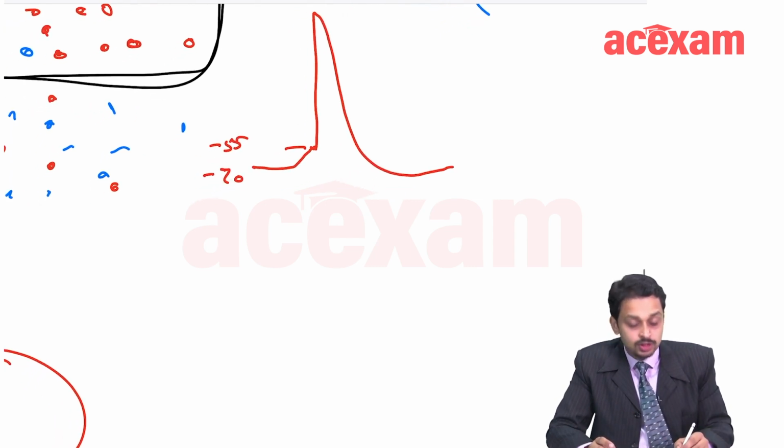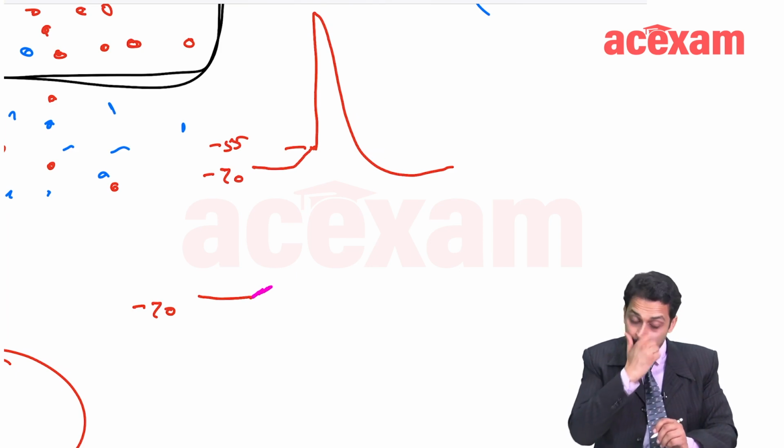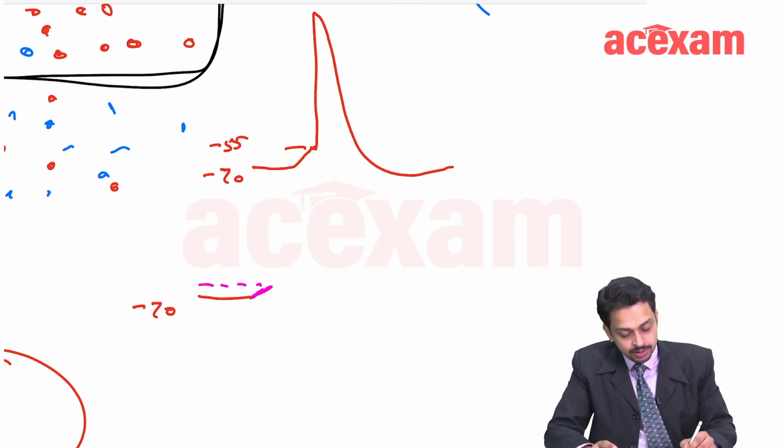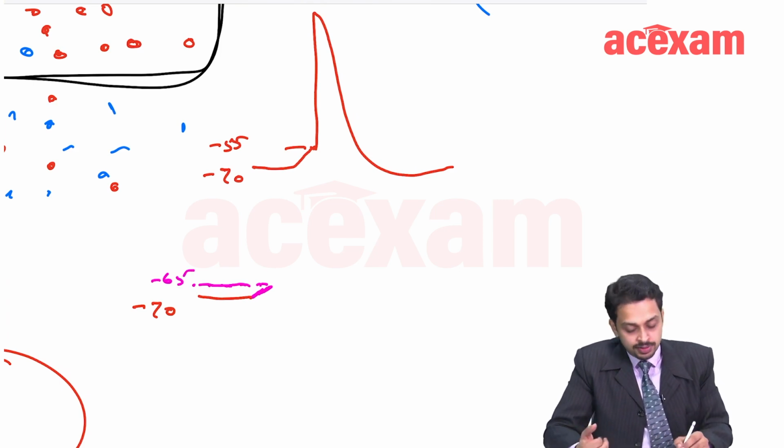Now in case there is mild to moderate hyperkalemia, what happens? The RMP, which was earlier minus 70, increases because of this hyperkalemia. It's not minus 70 now, the new RMP is, let us say, minus 65. The firing potential is still minus 55. So for minus 65 to reach minus 55 is easier.